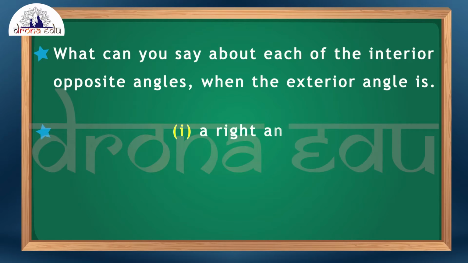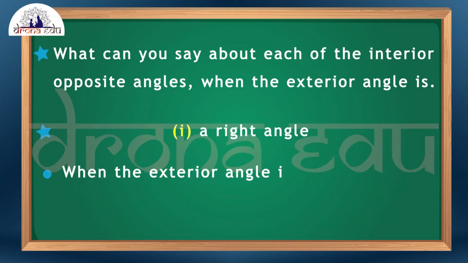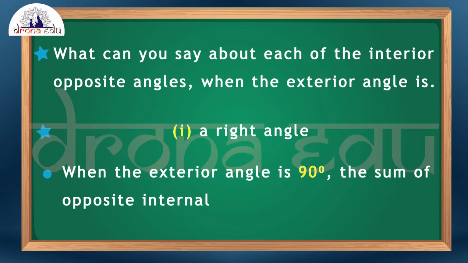Next one. What can you say about each of the interior opposite angles when the exterior angle is, first, a right angle? When the exterior angle is 90 degrees, which is nothing but a right angle, the sum of the opposite interior angles is 90 degrees, right? So both the angles can be 45 plus 45.